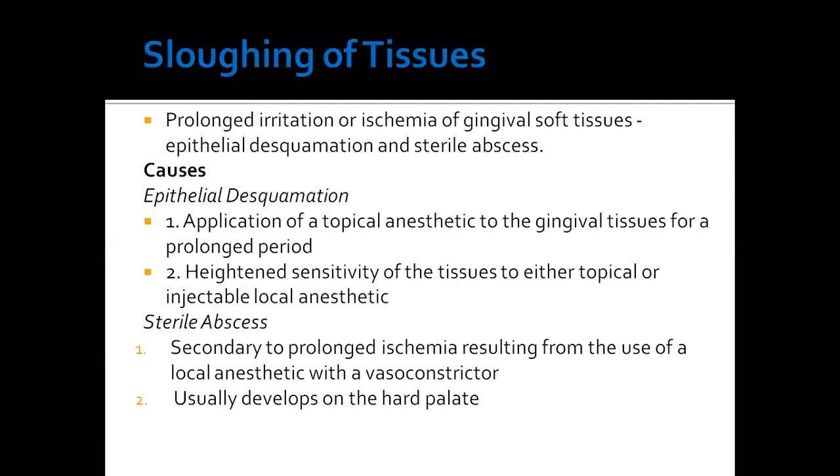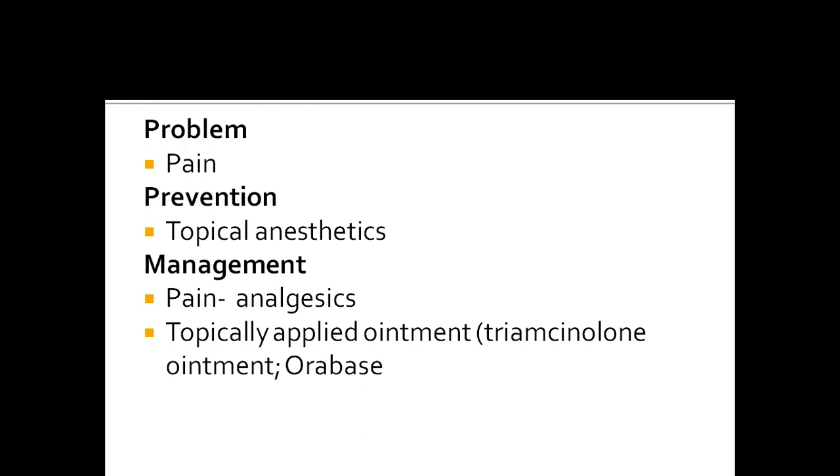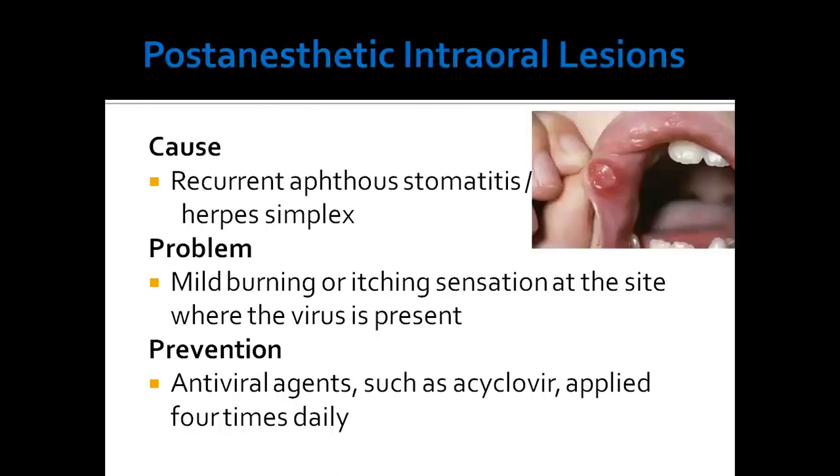Sloughing of tissue is due to prolonged irritation or ischemia of gingival soft tissue, and the causes are epithelial desquamation and sterile abscess. If there is epithelial desquamation, you can apply topical analgesics. The sterile abscess usually develops in the hard tissue, secondary to prolonged ischemia resulting from the use of local anesthetic with vasoconstrictor, and this can lead to pain. And the prevention is you can give topical analgesics, and for management, if there is pain, analgesics can be given, or topically you can apply Orabase, that is, triamcinolone ointment.